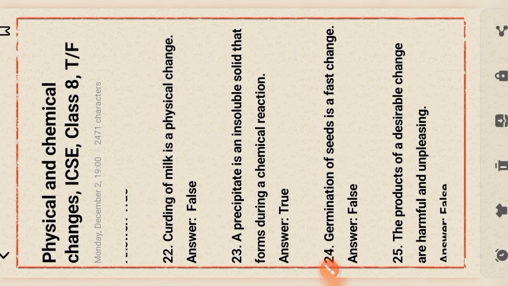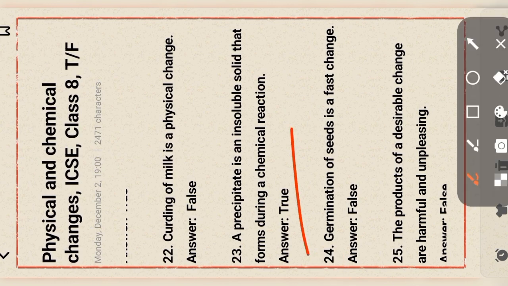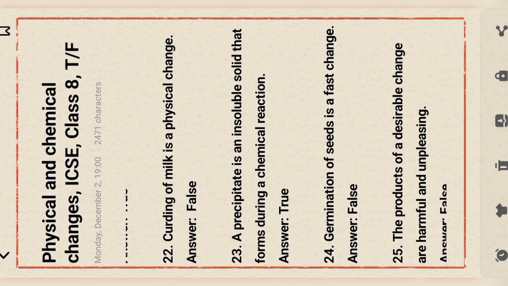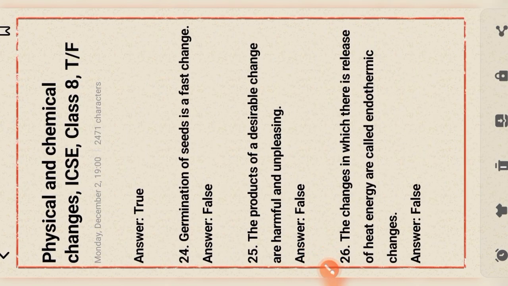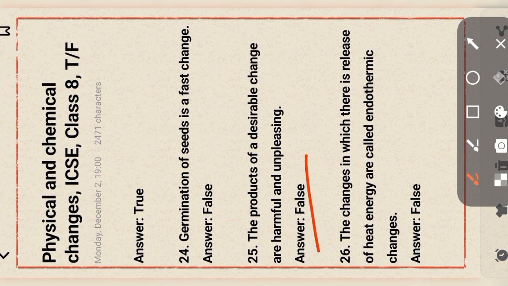A precipitate is an insoluble salt that forms during a chemical reaction. This statement is true. A precipitate is an insoluble solid that is formed during the chemical change. This statement is true. Germination of seed is a fast change. This statement is false. Next question. The product of a desirable change is harmful and unpleasing. This statement is false.